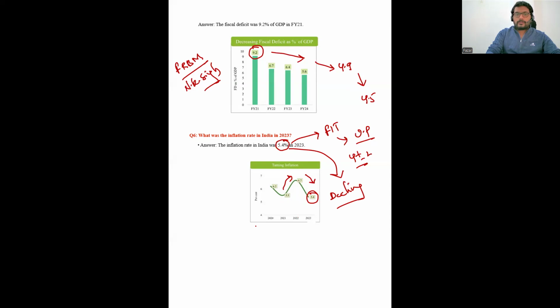This is one very important question for you. Seventh one: the four major castes. What are the four major castes? I have given all my students the keyword Gyan. Gyan means G is for Garib, that is poor, Y is for Youth, A is for Annadata, N is for Nari Shakti.